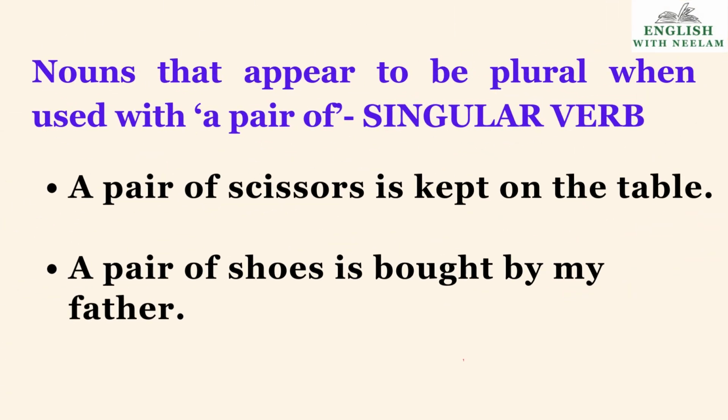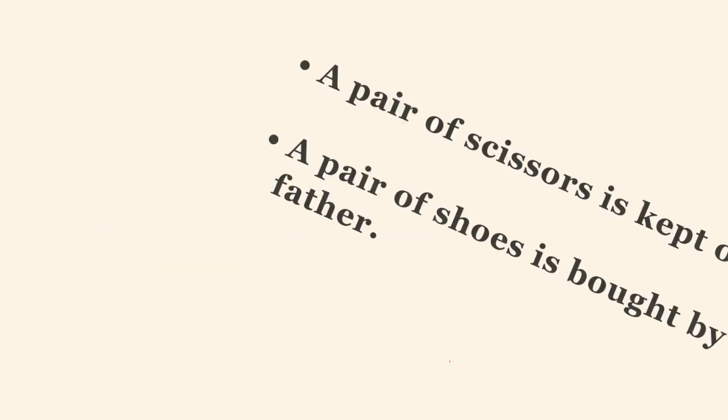Children, nouns that appear to be plural when used with a pair of, we use singular verbs. See the examples. A pair of scissors is kept on the table. A pair of shoes is bought by my father.